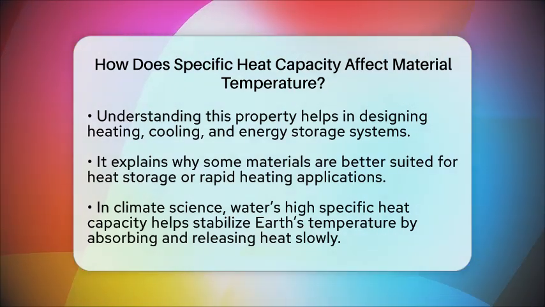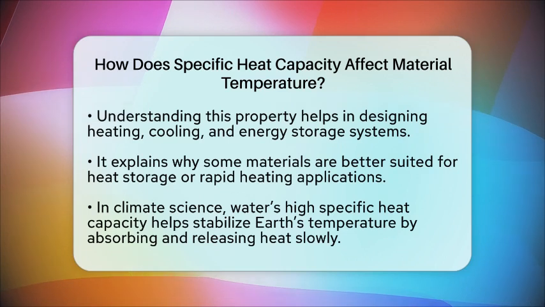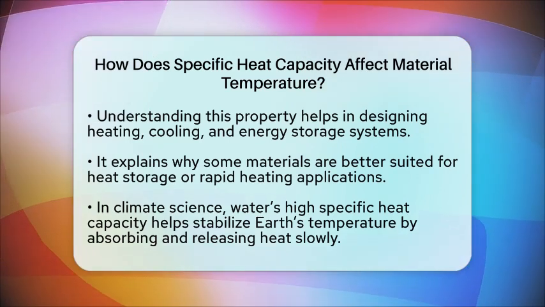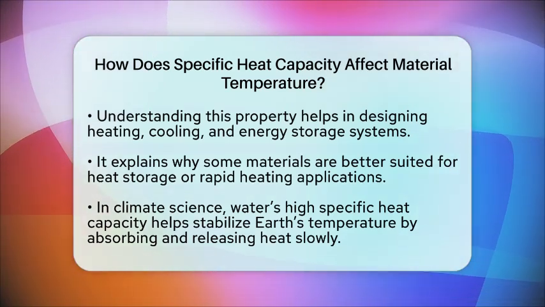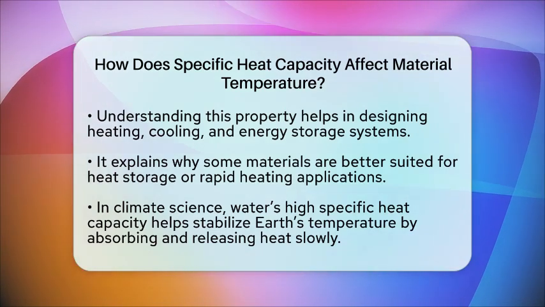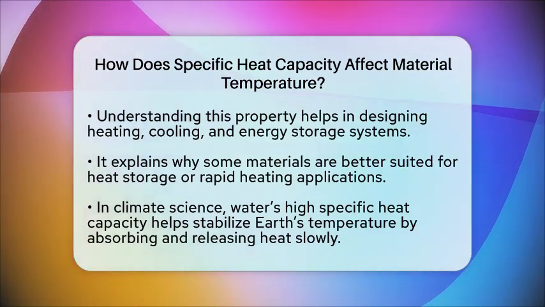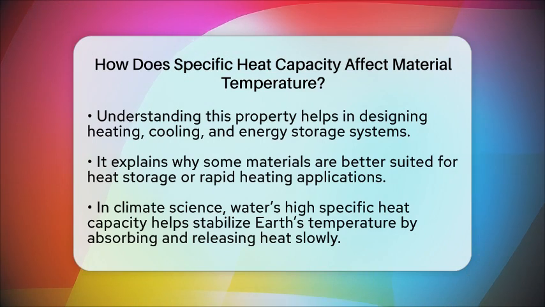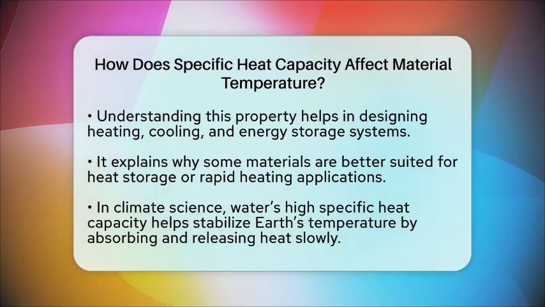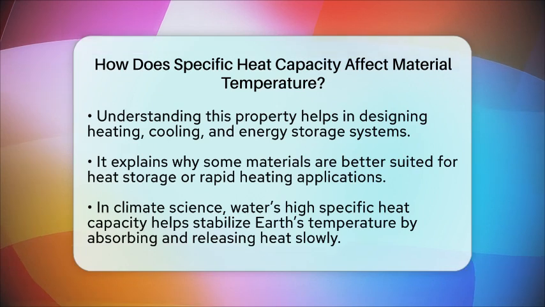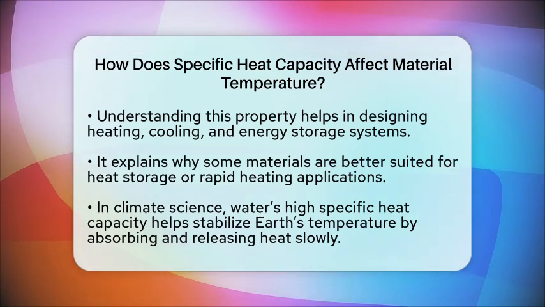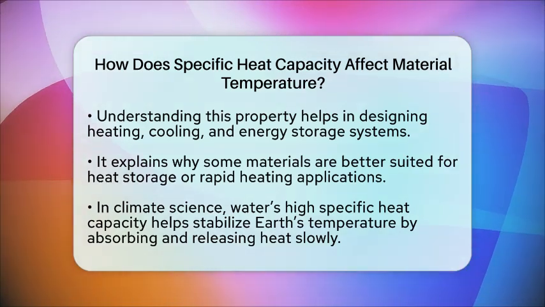In climate science, water's high specific heat capacity helps stabilize Earth's temperature by absorbing and releasing heat slowly. To sum up, the higher the specific heat capacity of a material, the slower its temperature will change when heat is added or taken away. It's a key property that influences how materials respond to thermal energy, making it essential in both everyday life and scientific applications.